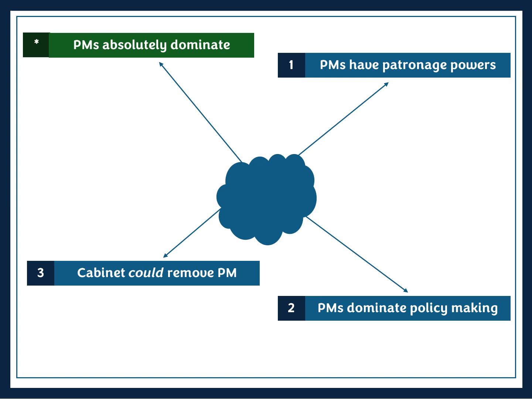The second point we made is that the Prime Minister dominates policy making, and the third point is that ultimately the cabinet could remove the Prime Minister, and I put it in italics there because they could remove the Prime Minister, but it's really, really unlikely. The green box you can see at the top here is essentially my argument, and I don't think there really even needs to be any middle ground here.